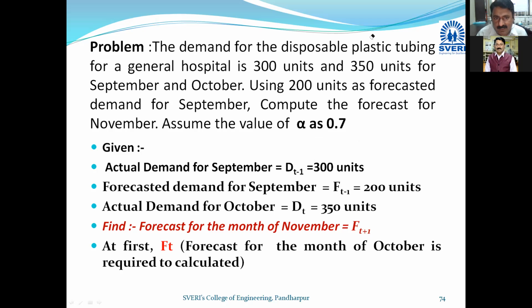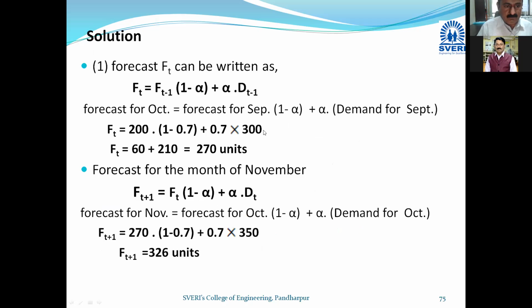Let us proceed, friends. As this is the first numerical, I will give you all the answers also, and in the next numerical we will proceed. So the forecast Ft can be given as Ft is equal to alpha times Ft minus 1, plus 1 minus alpha times Dt minus 1. If you see here, it is mentioned in months also.